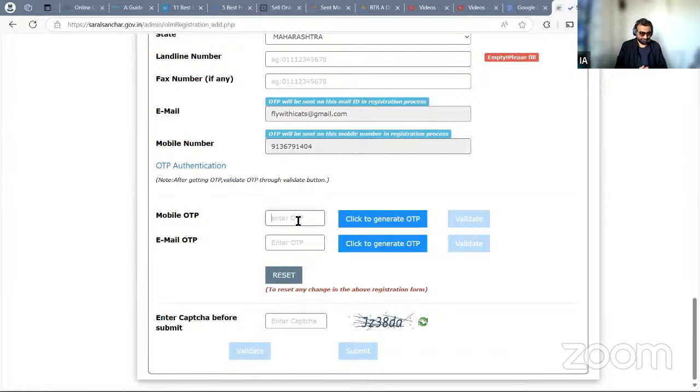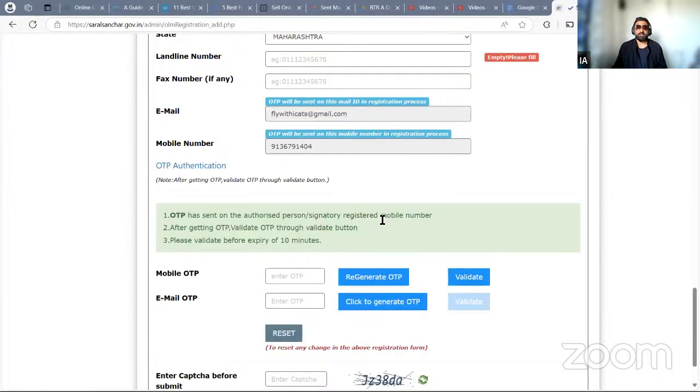Mobile OTP. Let's see. Not yet received it. Okay, click to generate OTP. This is what we need to click. So mobile, I'll click. It's only valid for 10 minutes. Now I'm going to check the phone.